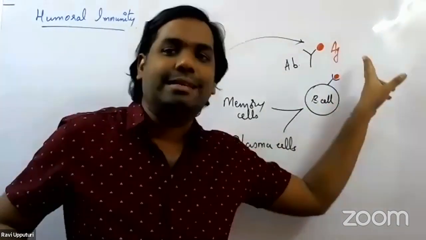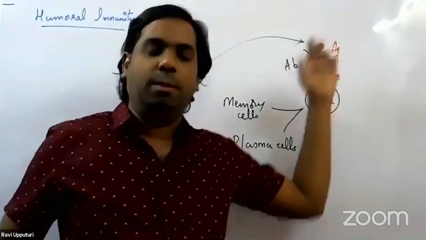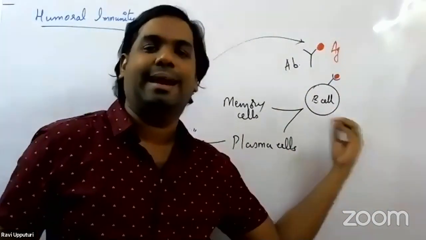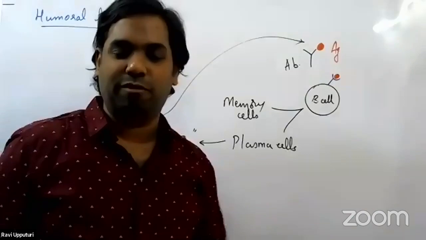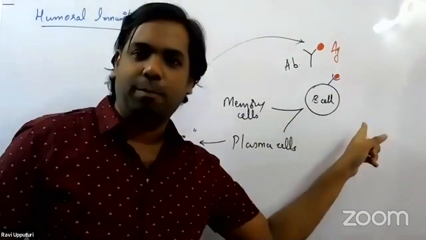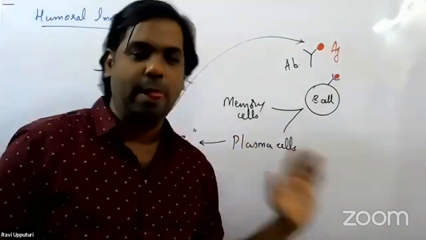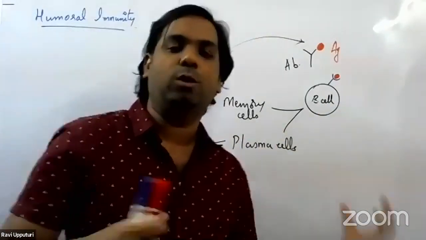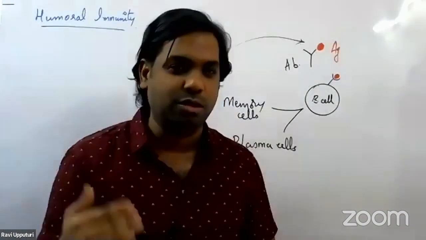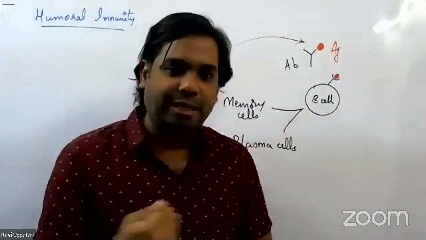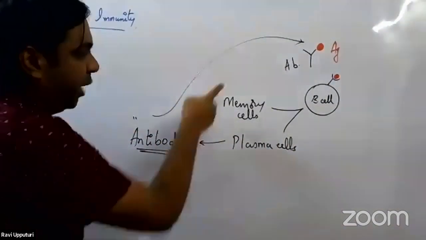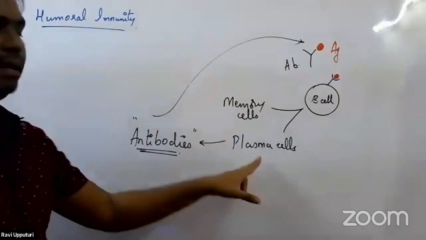As and when the antigens enter into the body, the B cells will start recognizing them based on the receptors that they have on the surface of the mature B lymphocytes. Once the antigen binds to the receptor present on the surface of the B lymphocyte, this particular B lymphocyte will start undergoing the process of activation. Upon activation, this B lymphocyte would get differentiated into two types of cells: memory cells and plasma cells.